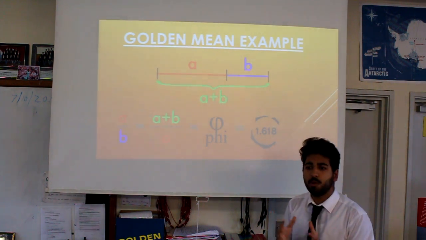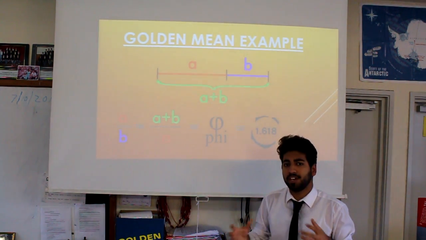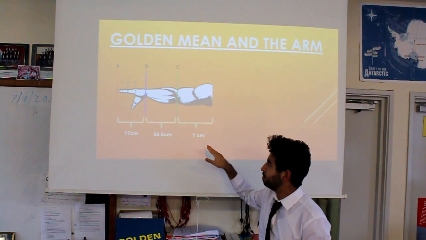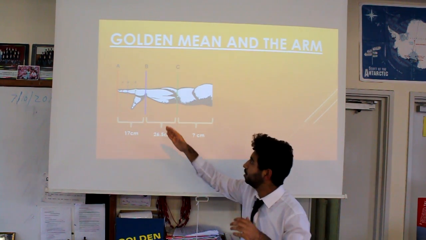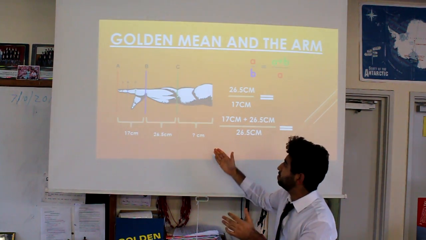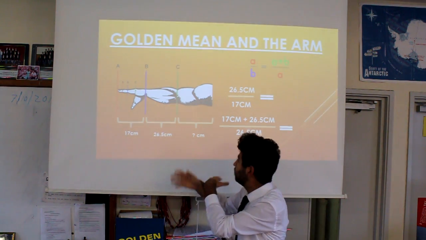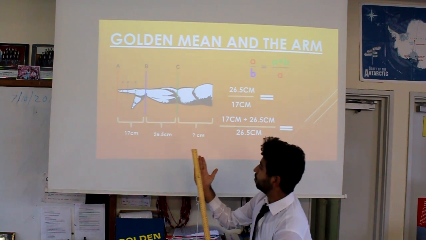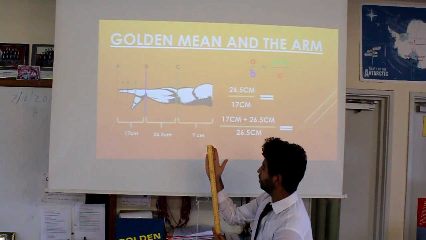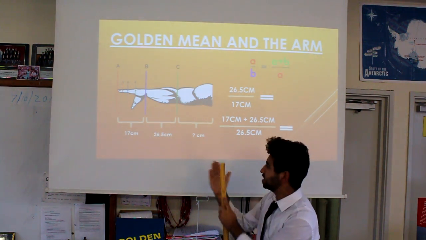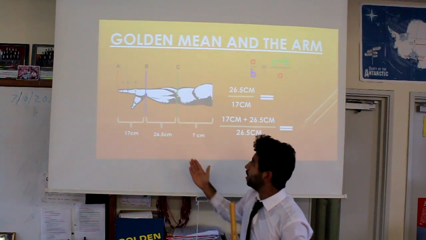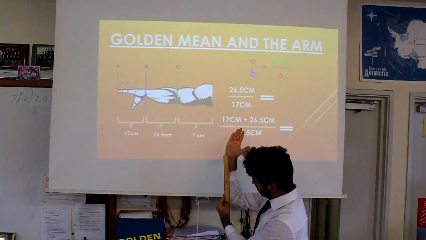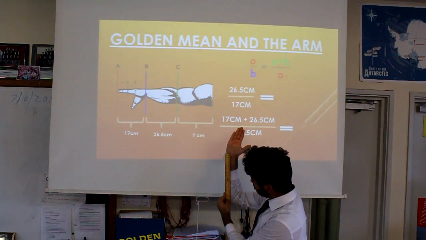Now, if we take a more practical example, let's say the human anatomy, and our arm, as you can see, it's similar to what we saw before, where the arm is split into A, B, and now we have C. But let's look at A and B, because we're familiar with it. And if I were to measure this part of my hand from, say, the top of the middle finger to the bottom of the palm, as you can see, it's about 17 centimeters. Now, if I were to measure B, which is from my wrist to my elbow, we roughly get 26.5, which is seen here.